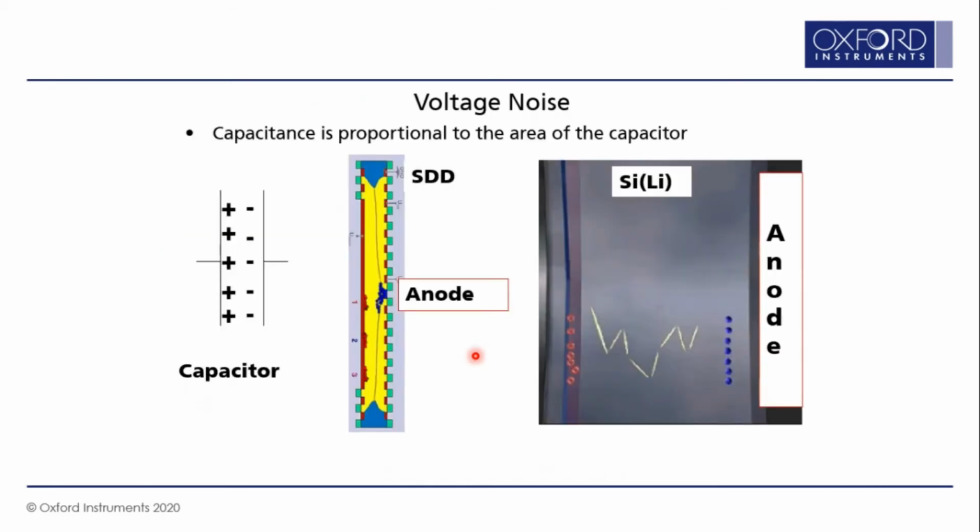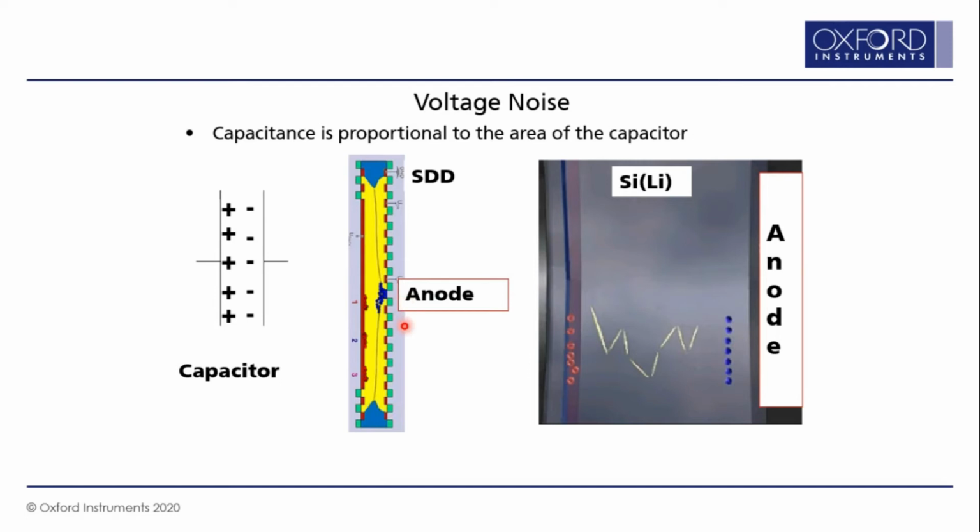This noise mainly comes due to the capacitance between anode and cathode. Now in the old Si(Li) detectors, we used to have a large anode. And you know, in any capacitor, capacitance would depend upon the area of the capacitor. So a large size anode would result in much higher capacitance effects in the old Si(Li) detectors. Now in the new SDD detectors, the anode area is made very small. So the capacitance effects are brought down drastically.